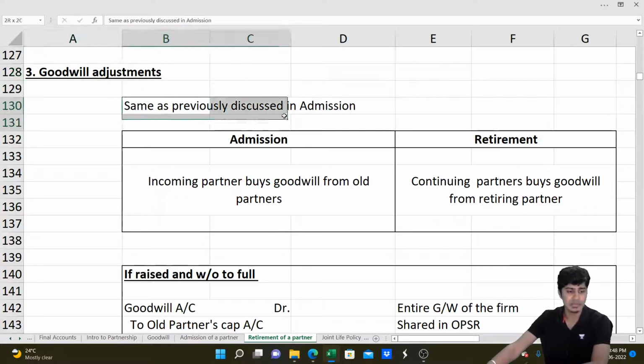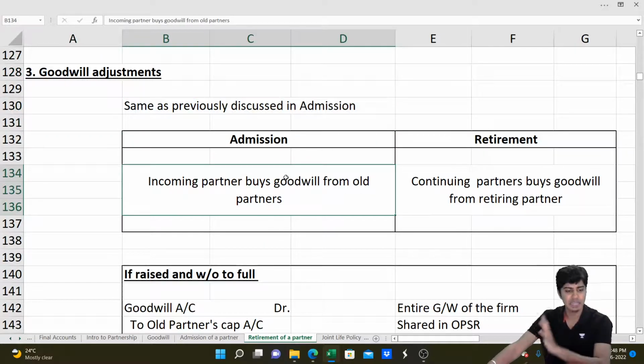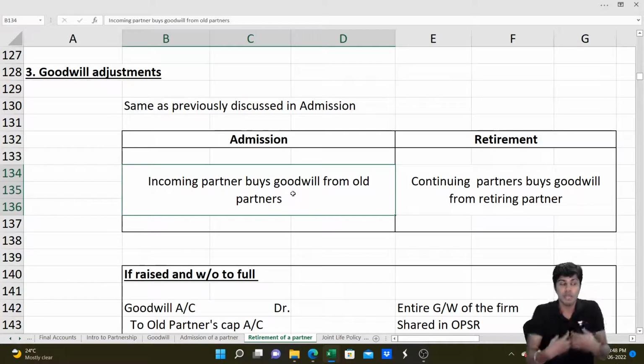Goodwill adjustment is the same as previously discussed in admission. Incoming partners buy goodwill from old partners in the case of admission. In the case of retirement, the retiring partner will sell his goodwill or give his goodwill to continuing partners. Continuing partners will take over that goodwill from the retiring partner.